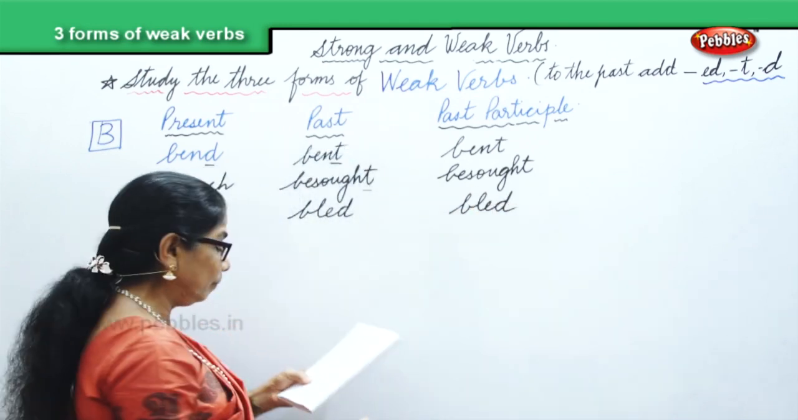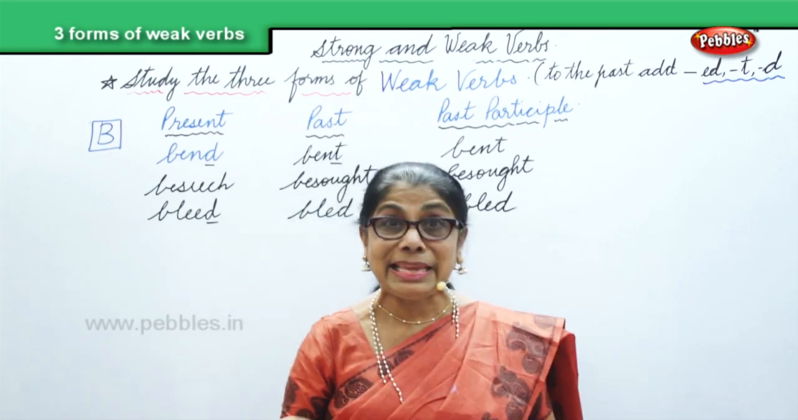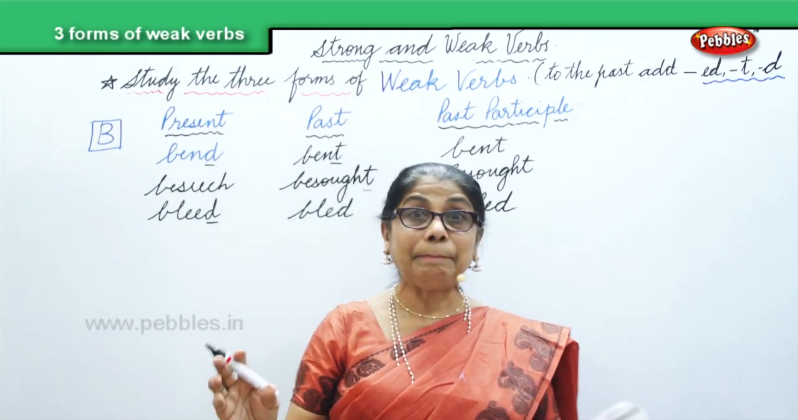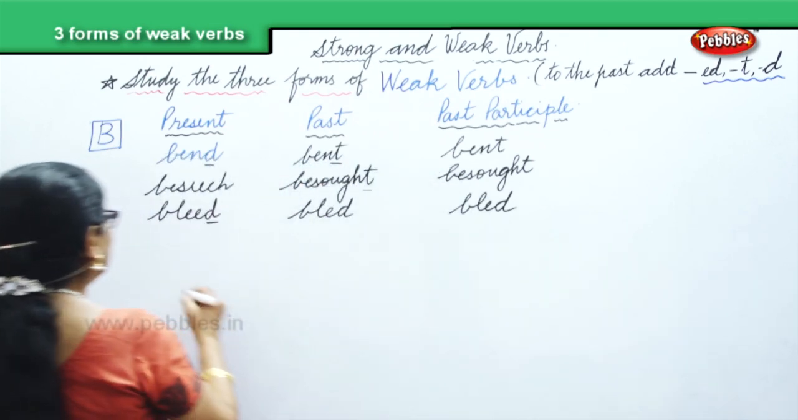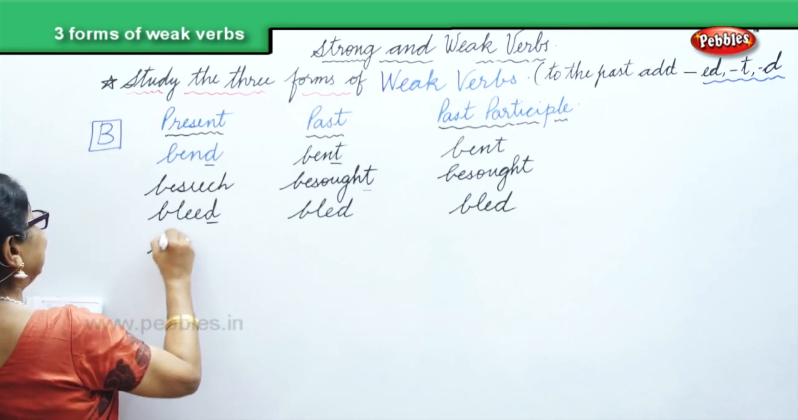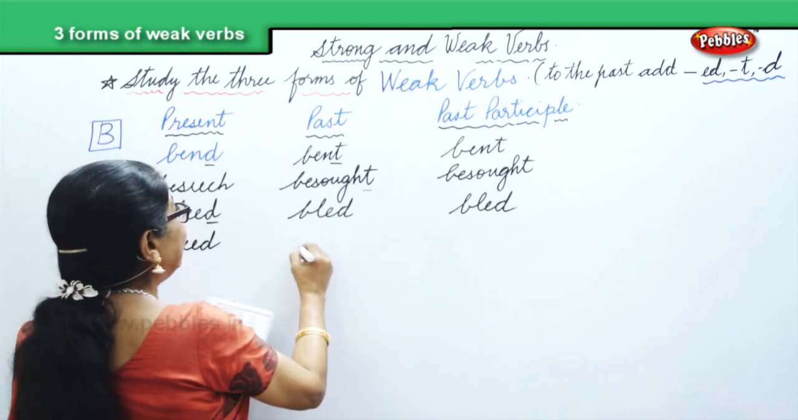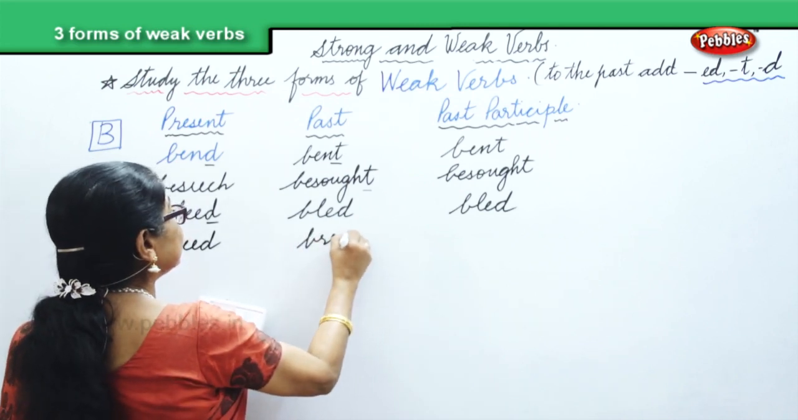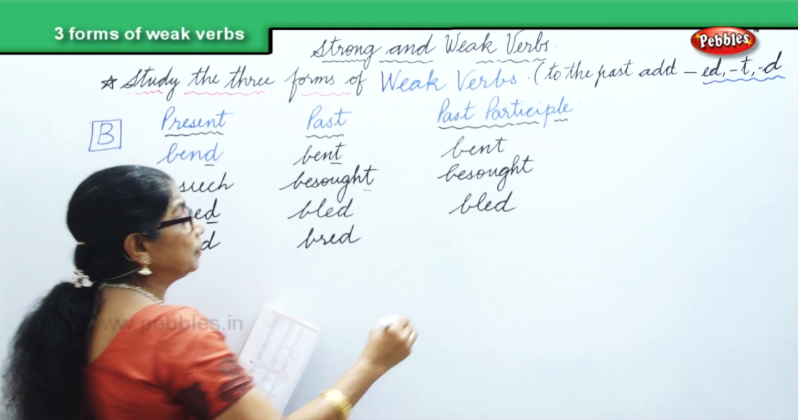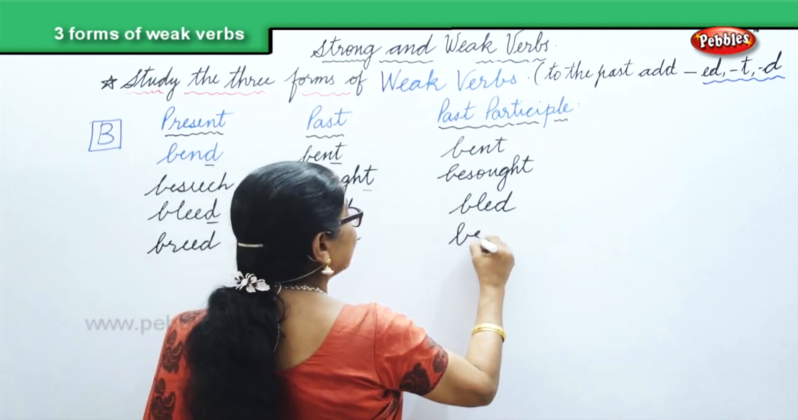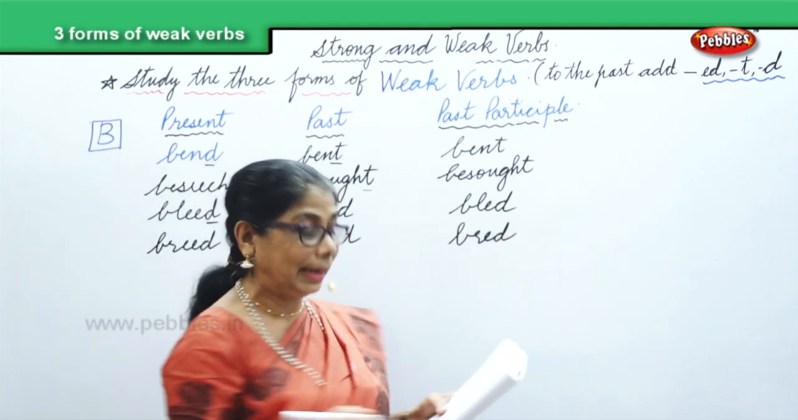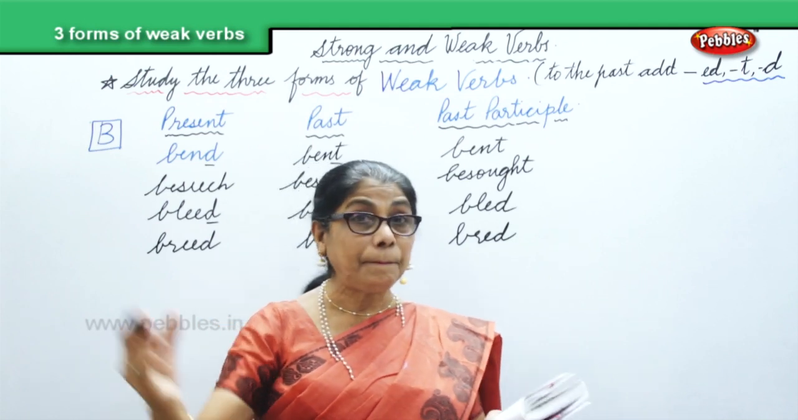Then we have breed. What breed is your cow or your dog? They will ask you. Breed, bred. And again the past participle, bred only. Breed, bred.